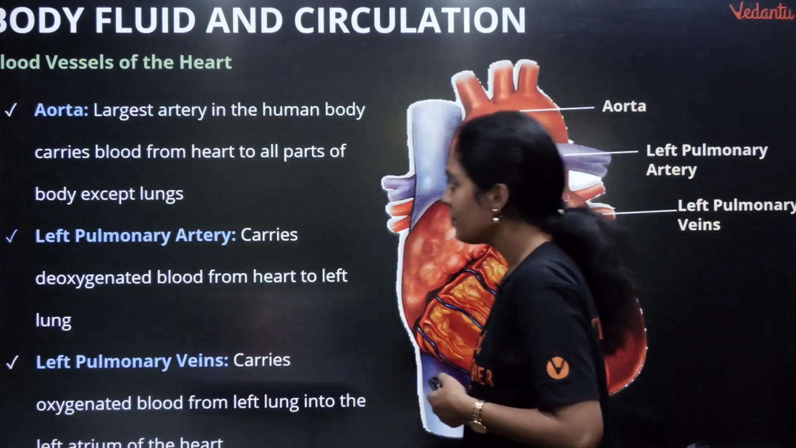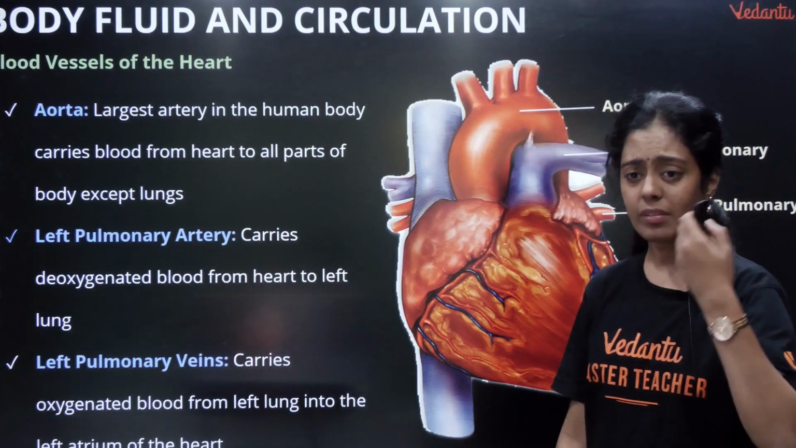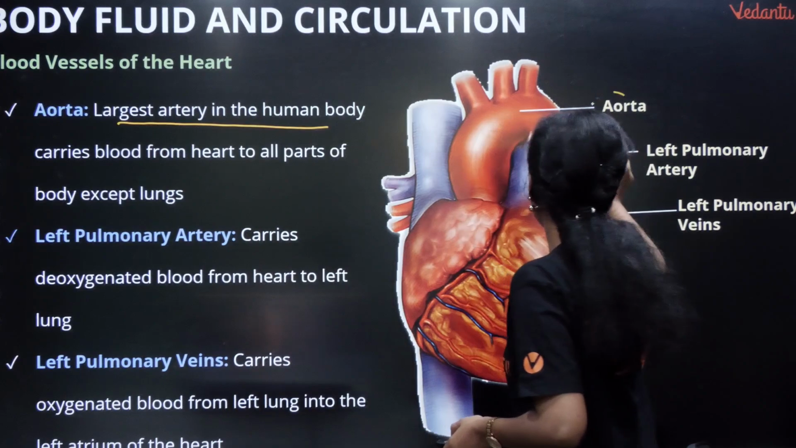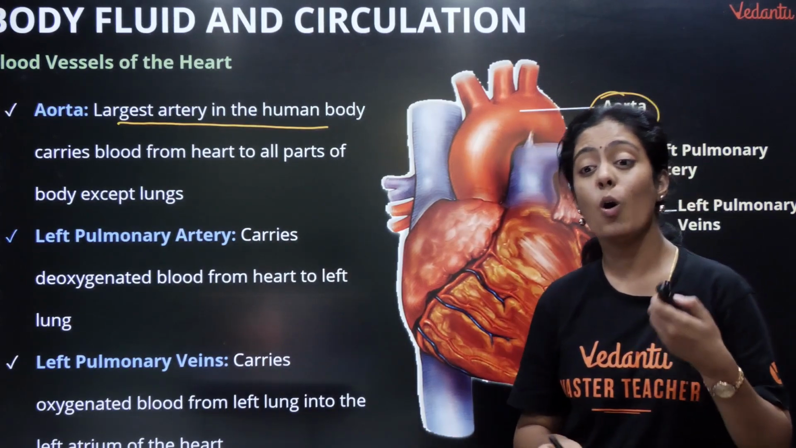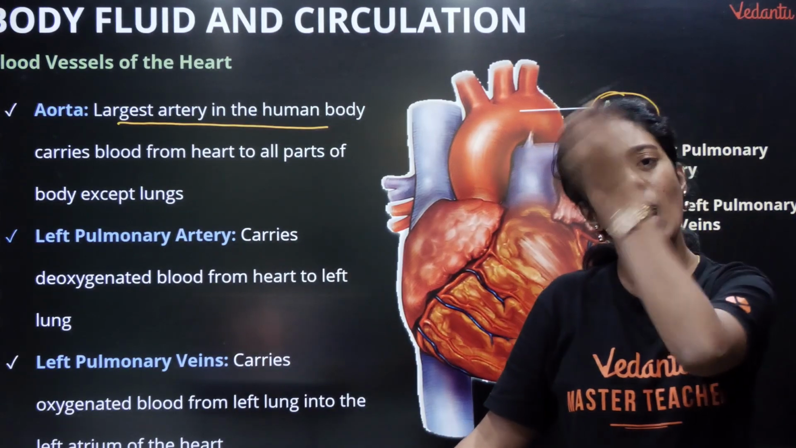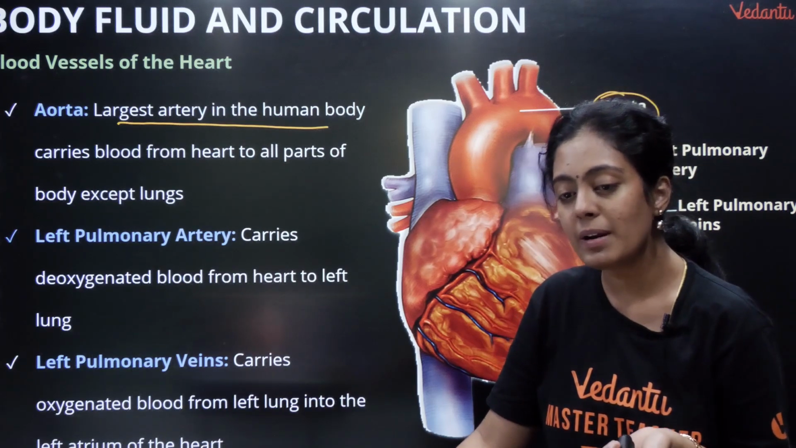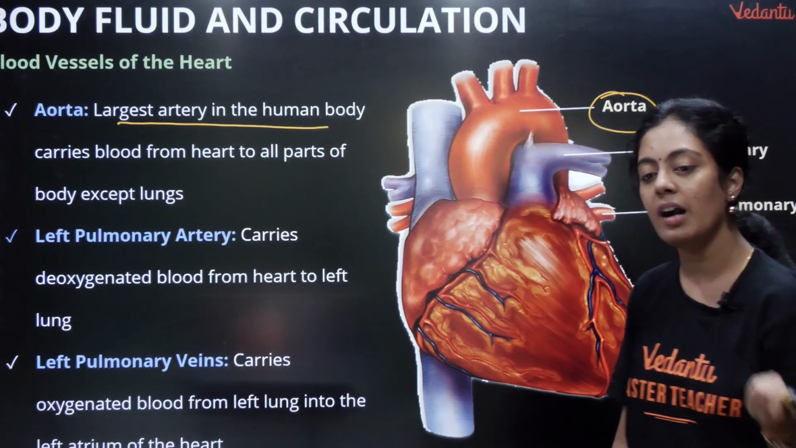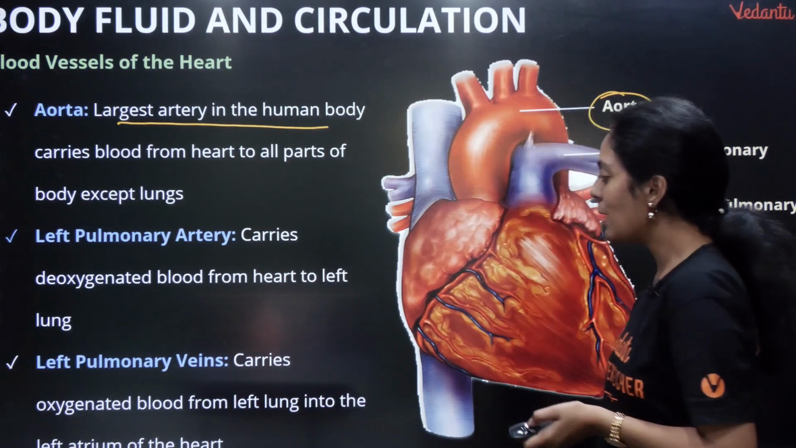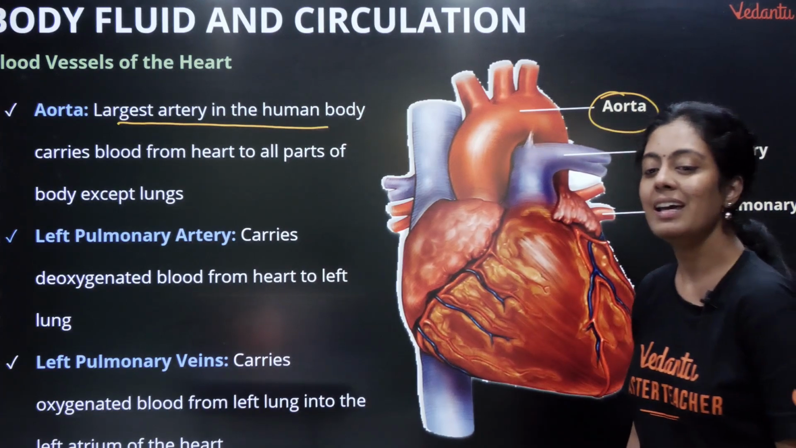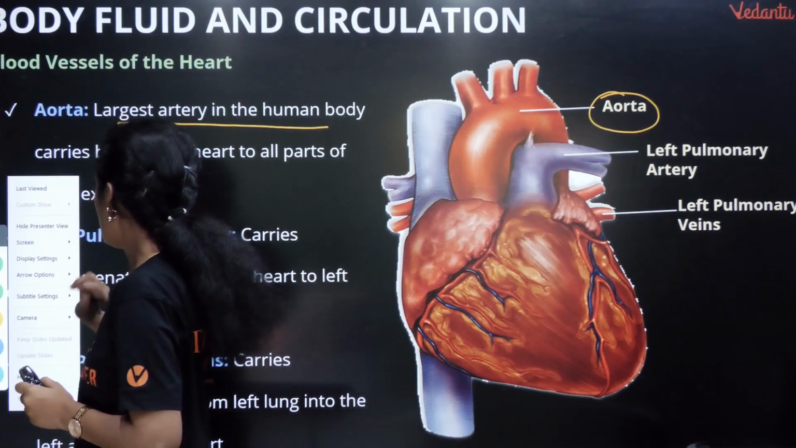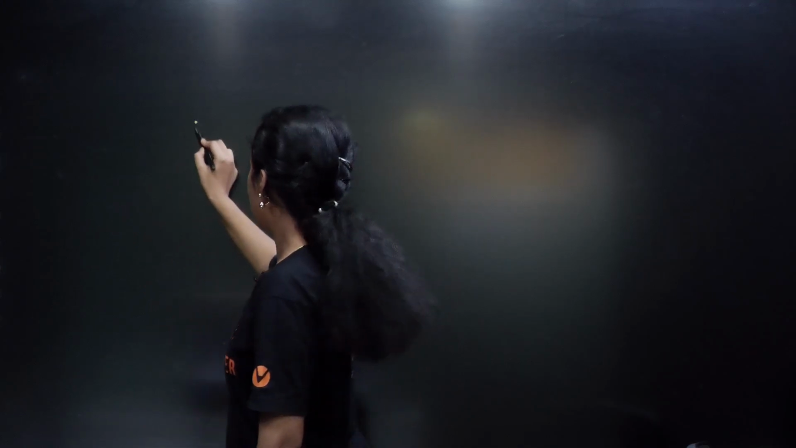And similarly you have aorta. Aorta is the largest artery. ரொம்ப ரொம்ப முக்கியமான விஷயம் இங்க பாக்குறீங்களா, இதுதான் உங்களோட aorta. It is going to carry oxygenated blood to all my body parts. Okay, so left pulmonary artery, it is going to carry deoxygenated blood from the heart to the left lung. And you have a left pulmonary vein, it carries oxygenated blood from the left lung into the atrium.